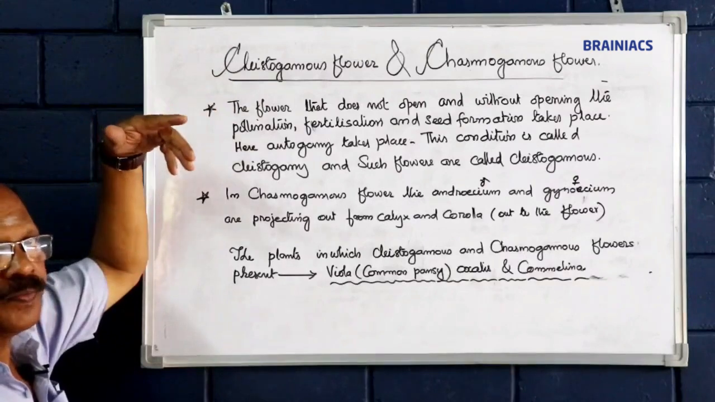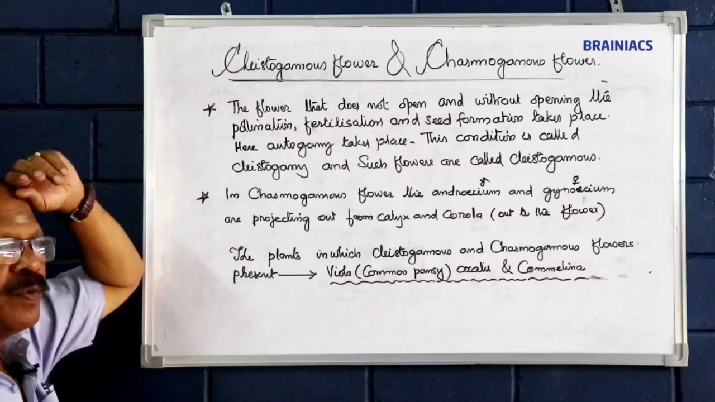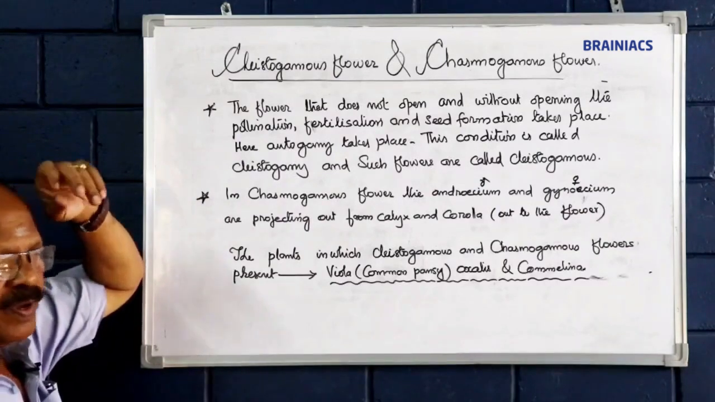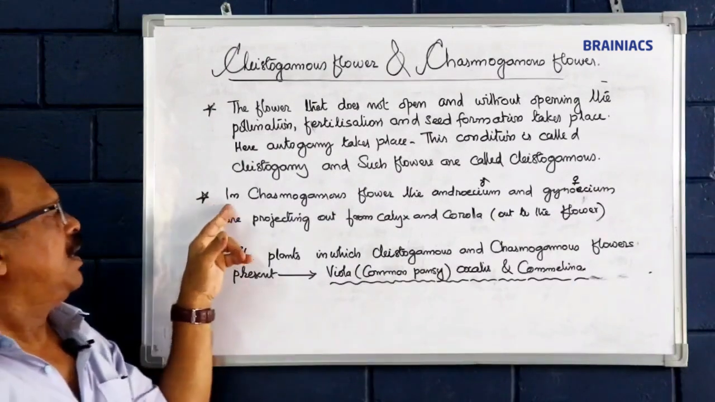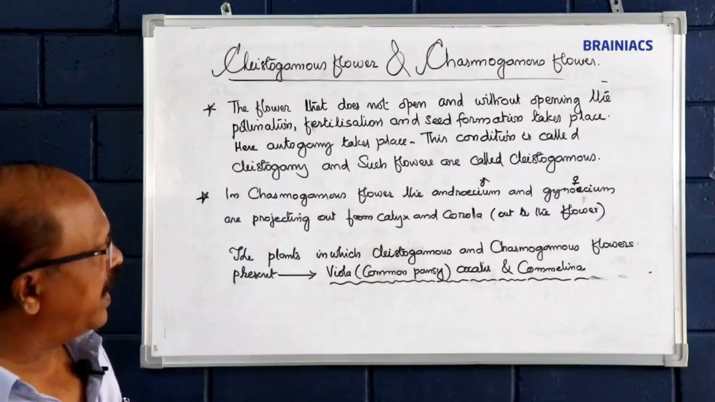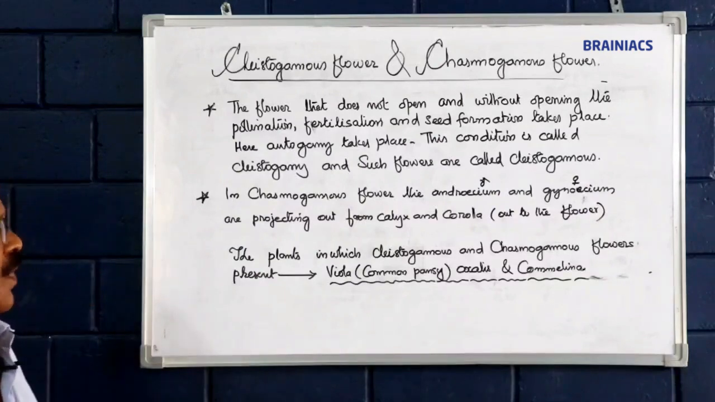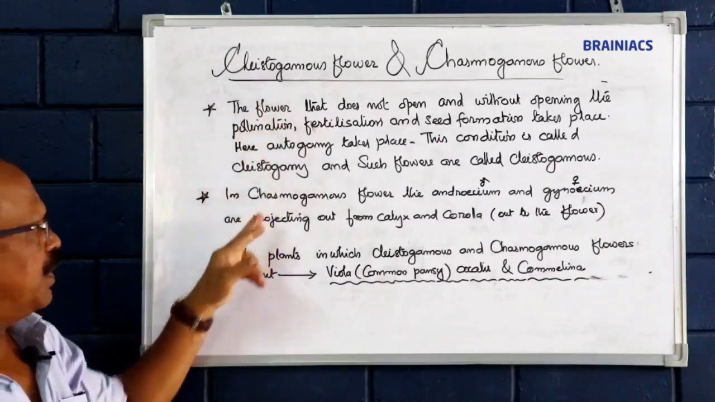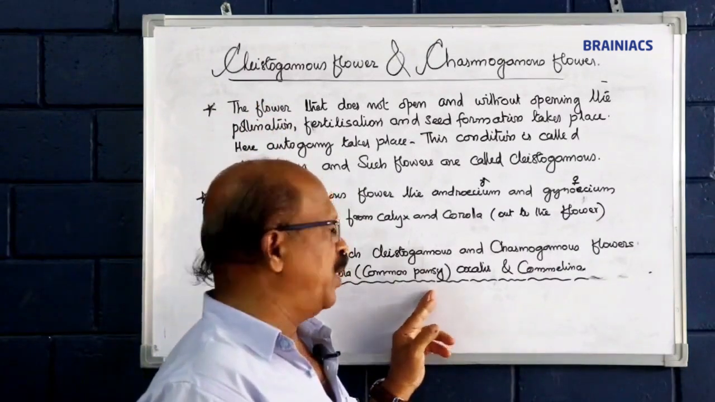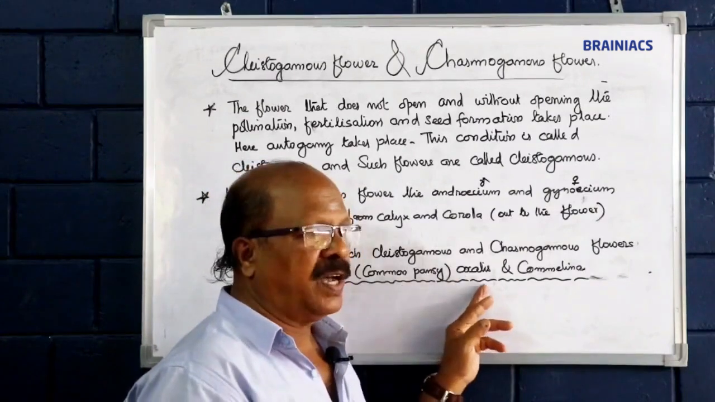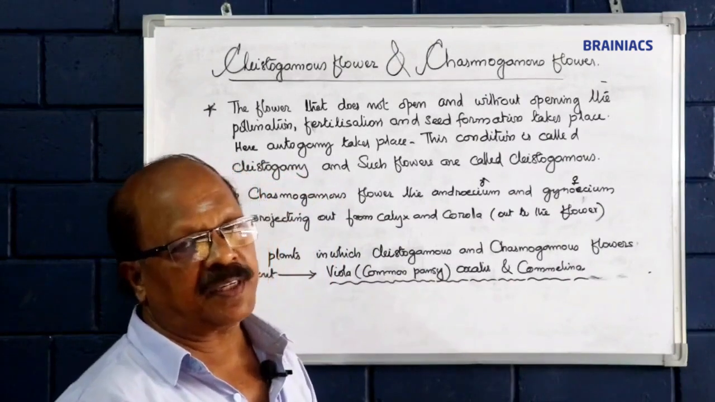Groundnut flowers are seen underground. The pericarp becomes hard when the fruit attains maturity. Pollination followed by fertilization are all taking place within the flower. In chasmogamous flower, the androecium and gynoecium are projecting out from calyx and corolla. Both chasmogamous and cleistogamous flowers are present in Viola, also known as common pansy, Oxalis and Commelina. Remember please, the examples are many times asked in your examinations.